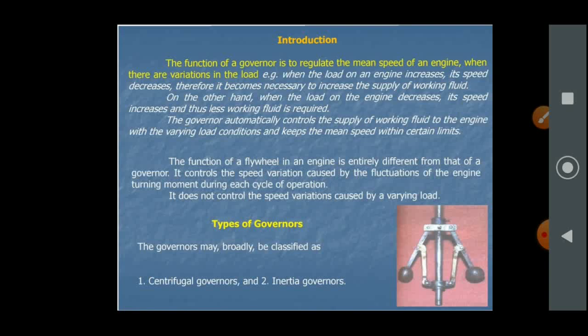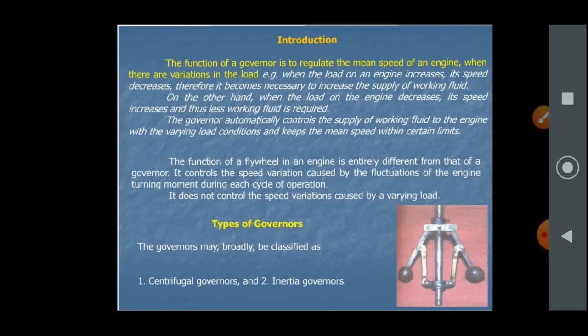The governors automatically control the supply of working fluid to the engine with the varying load conditions and keep the mean speed within certain limits. The function of flywheel in an engine is entirely different from that of the governor.